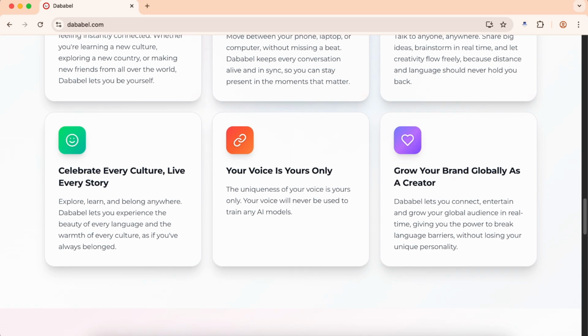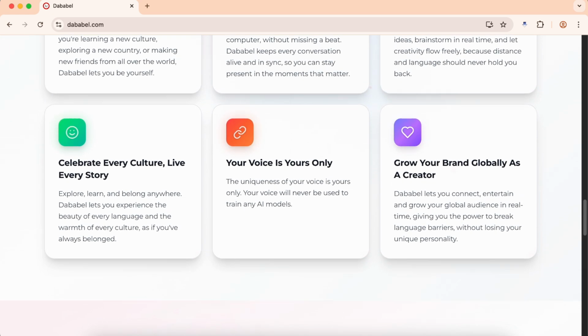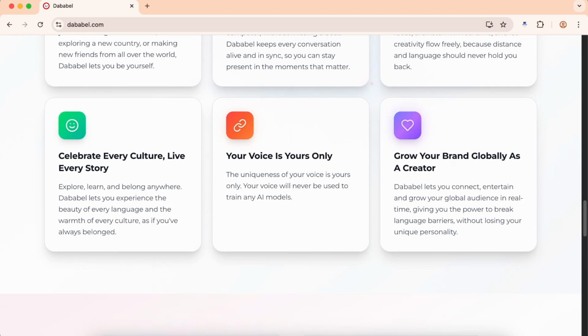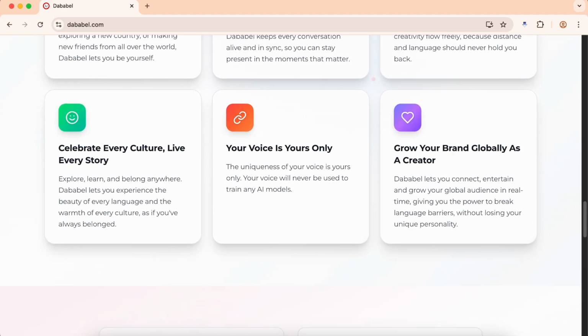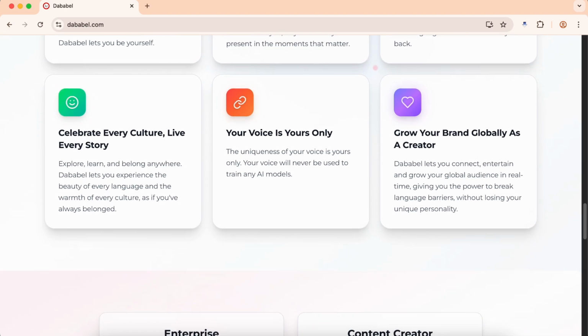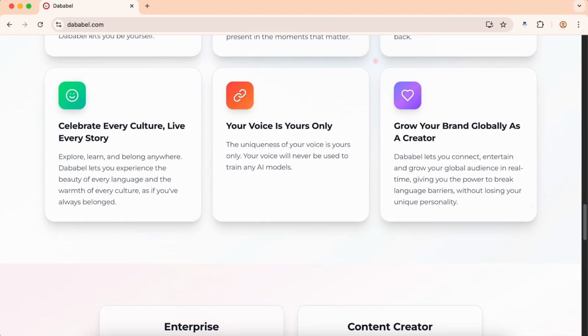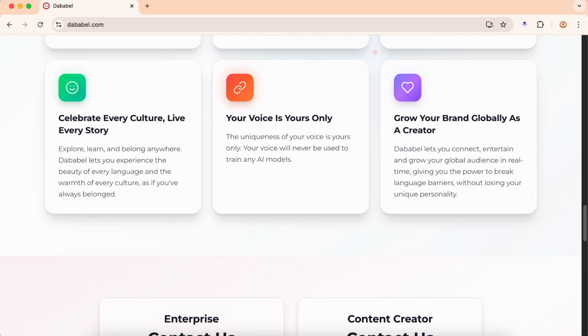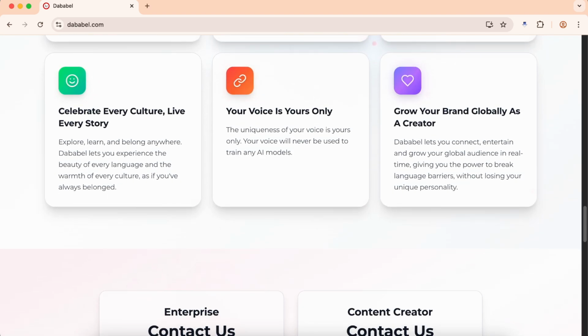For potential users considering Dababel, here's my honest assessment. Save your money. The combination of extremely limited language support, prohibitive pricing, technical issues, security vulnerabilities, and misleading marketing makes this app impossible to recommend in its current state.